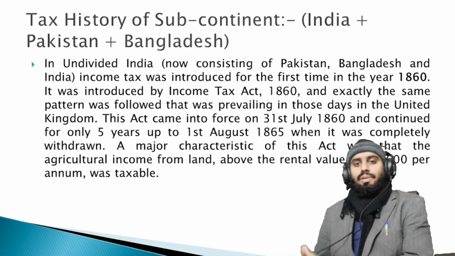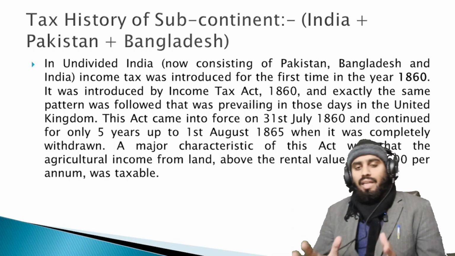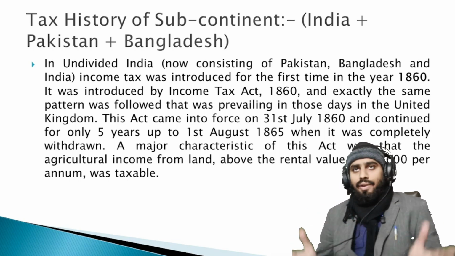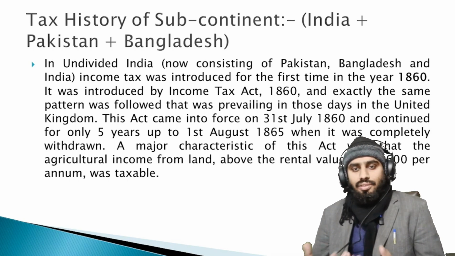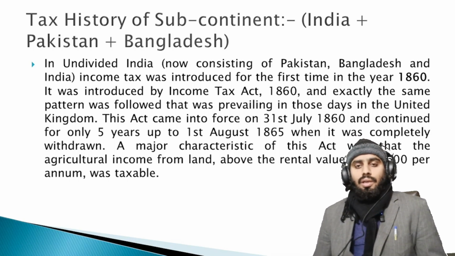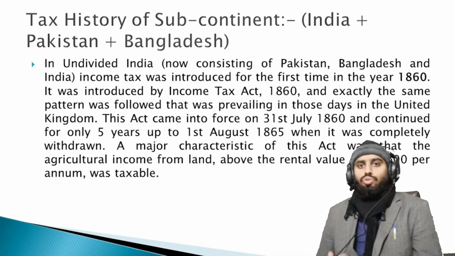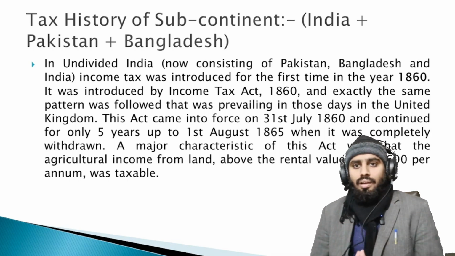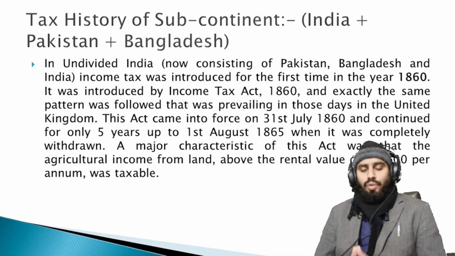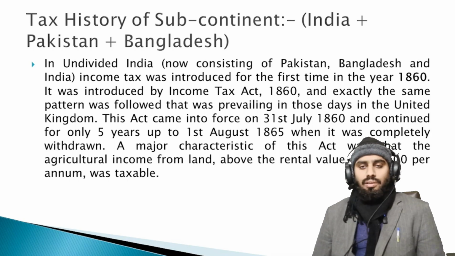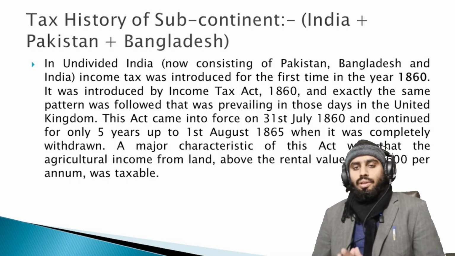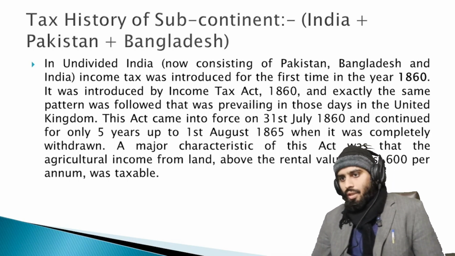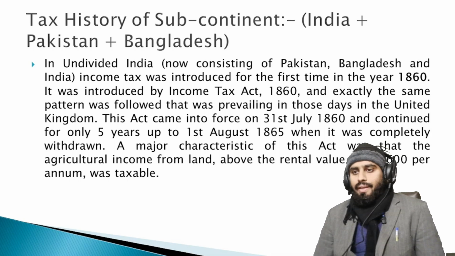Otherwise, he has no evidence except the tax payment receipts to prove that this is agriculture income. So if someone wants the exemption on an income, he must pay the agriculture income tax to his province, then he can take the exemption on that amount from the income tax. That's the main point in 1860.